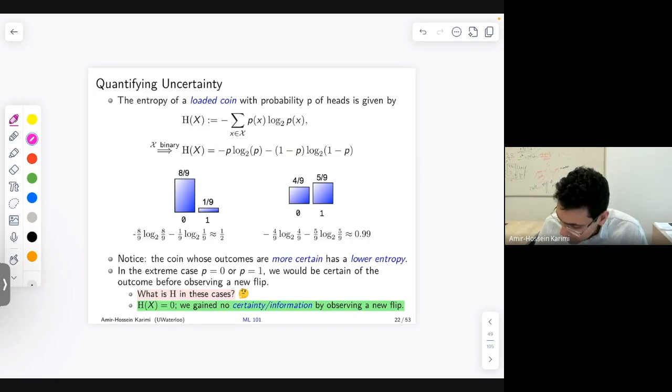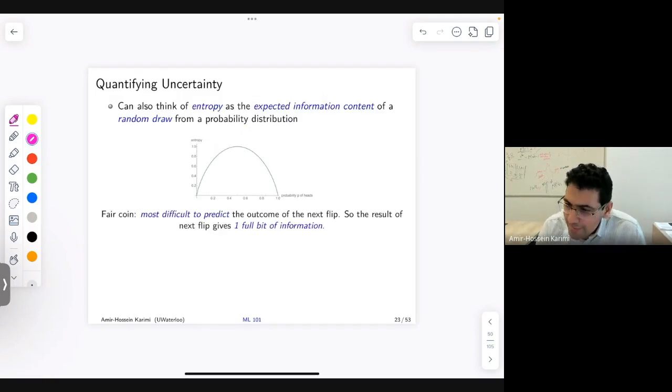Now, you can also think about entropy as the expected information content of a random draw from a probability distribution. So this is the probability between 0 and 1 of a coin coming up as heads, and on the y-axis we have the entropy.